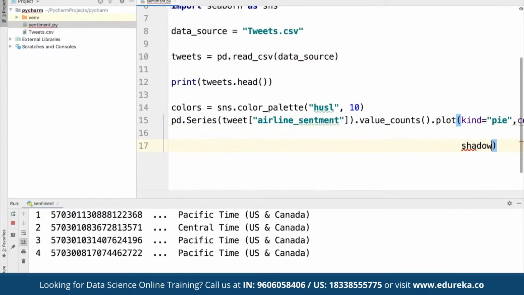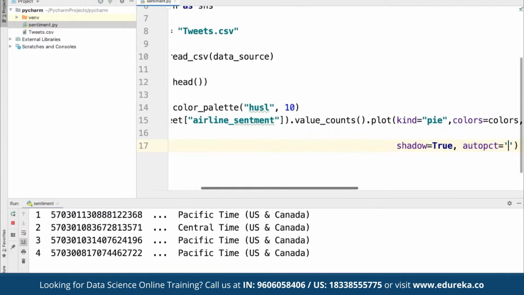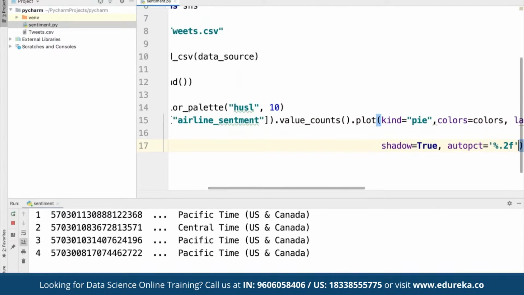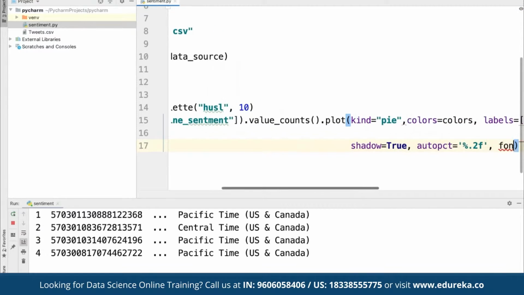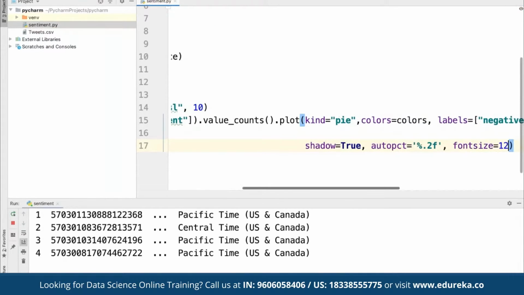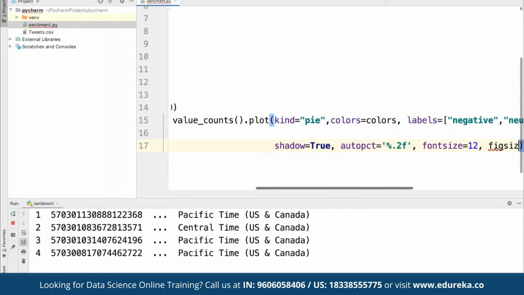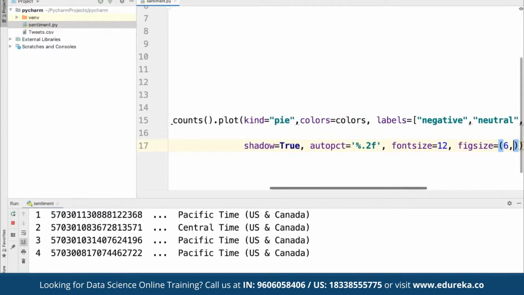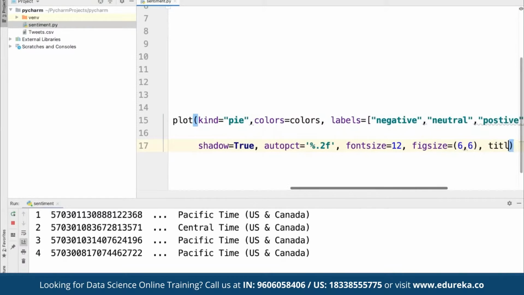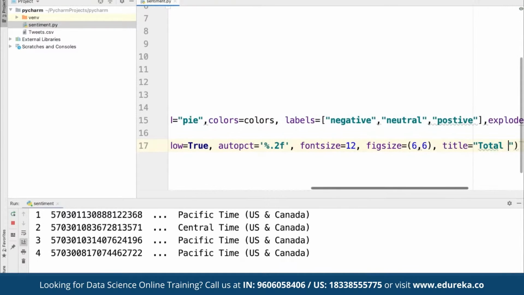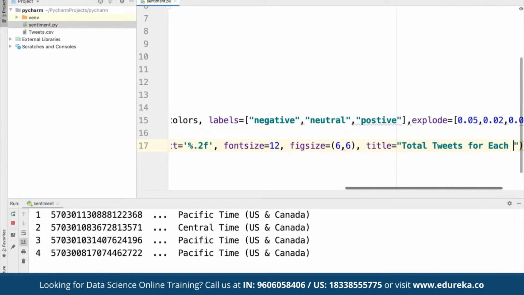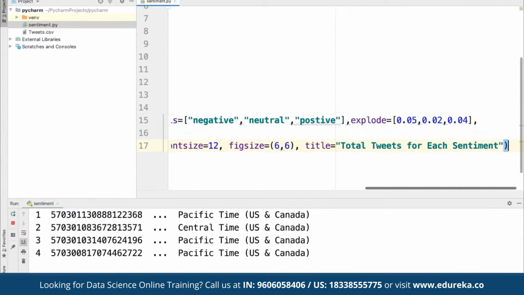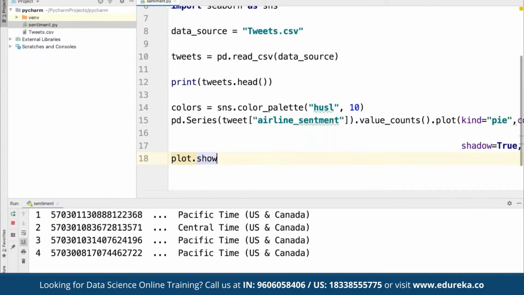And then we are going to define shadow to be true for the current graph being generated here. And here we can define autopct as %.2f, or let's say 2f for now. And further we can define the font size as 12, the figure size as suppose 6 by 6, and then we can define title as total tweets for each sentiment, and then we can use plot.show.